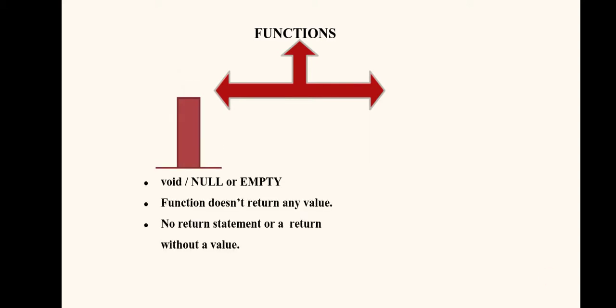If you see, basically the functions are categorized in different ways. One is the void category and another is the non-void category. If we talk about the void category, it means the function doesn't return any value. In Python, such functions either don't contain any kind of return statement, or if there is a return statement, then there is no associated value with the return. Meaning if there is a return statement, there will not be any variable or value with the return keyword.